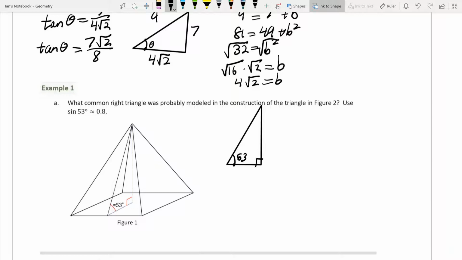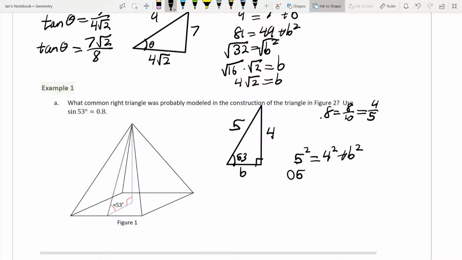53, that's our right angle. Now, if the sine is 0.8, that means that 0.8, written as a fraction, is 8/10 or 4/5. So that's 4, and that's 5. So, to solve for b, we're going to get 5 squared equals 4 squared plus b squared.